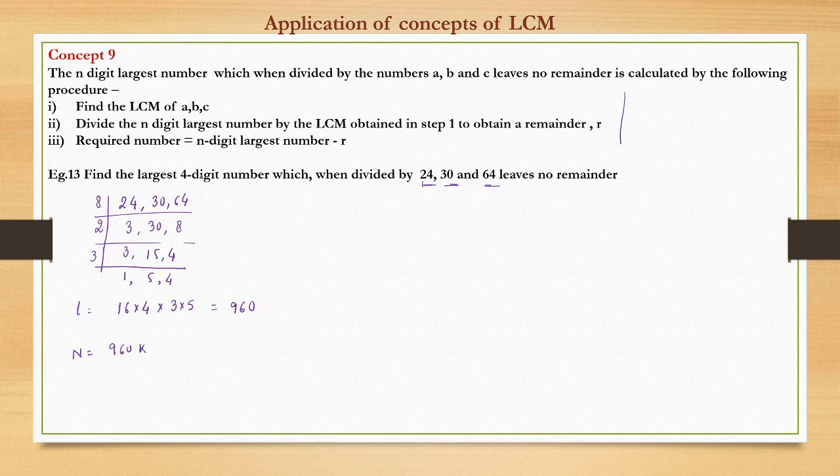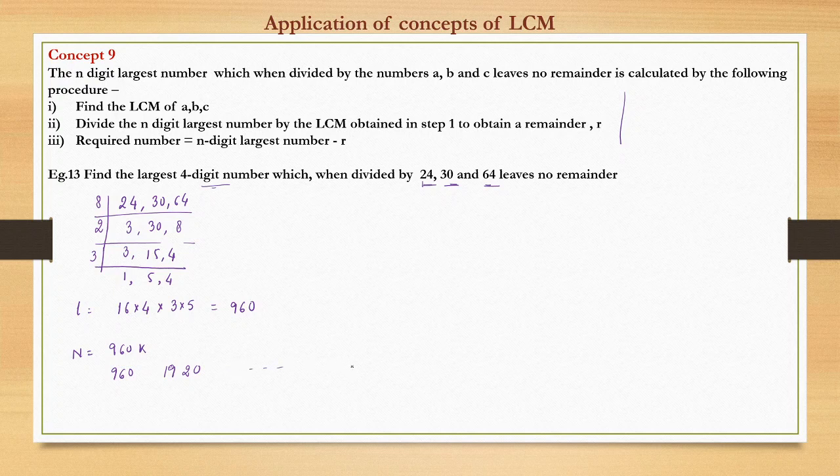Now we have to find the largest four digit number. One way is we can substitute the value of k. K is a natural number we know. If k is equal to 1, it becomes 960. If k is equal to 2, it becomes 1920. Similarly, it will go on.